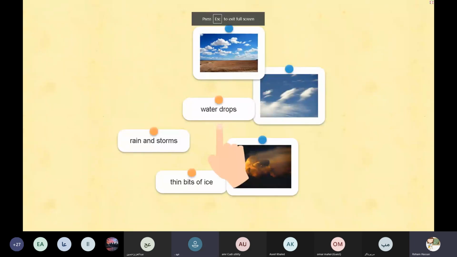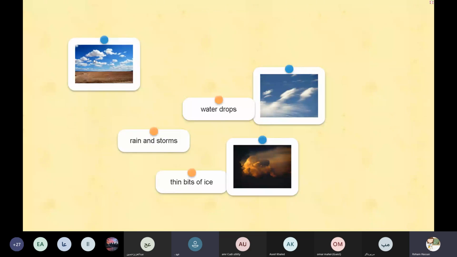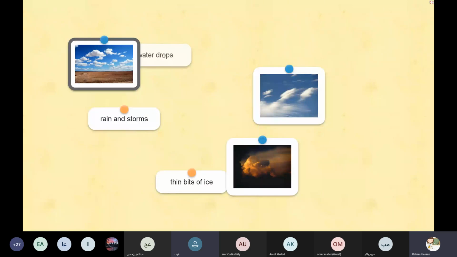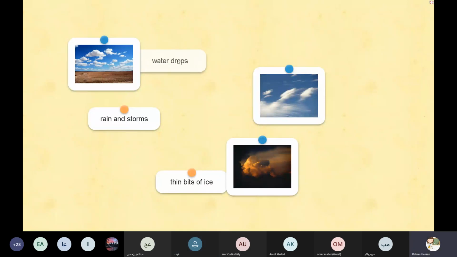Okay, look, honey. These clouds, are they made of rain and storms or water drops? Rain and storm. You see these clouds, it might be stormy today. Are you sure? Rain and storms?